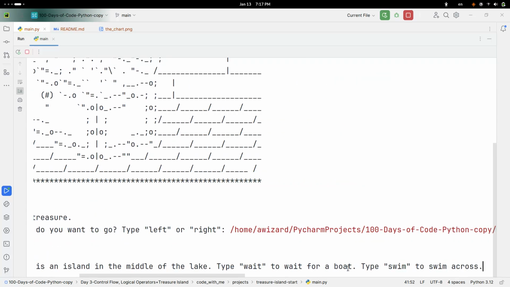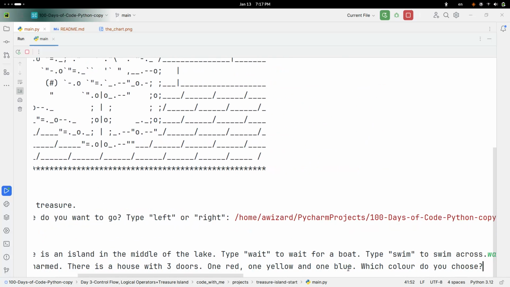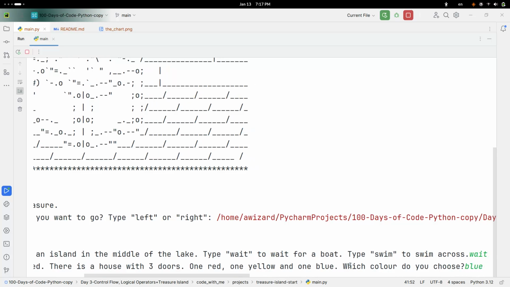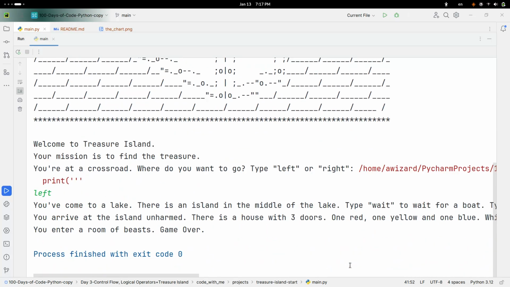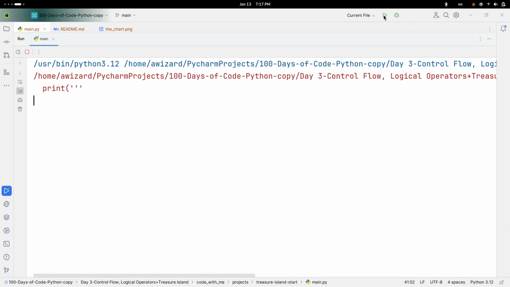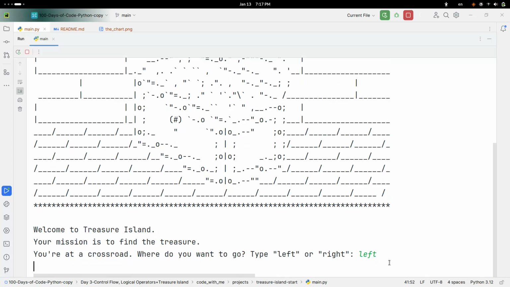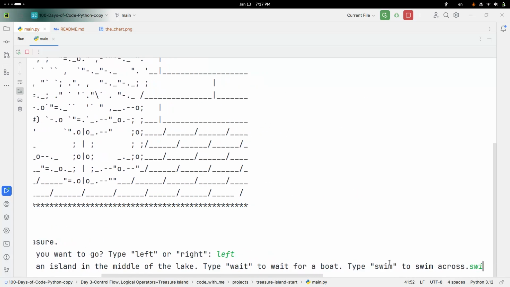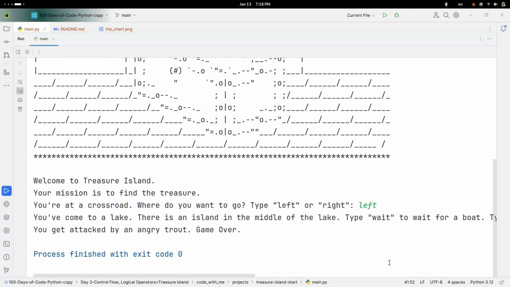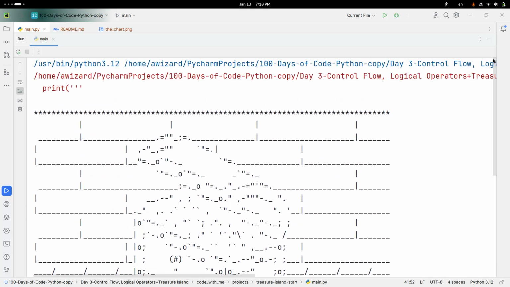Left, wait, blue, beasts. Left, swim. You get attacked by an angry trout, game over. I guess I'm done testing this.